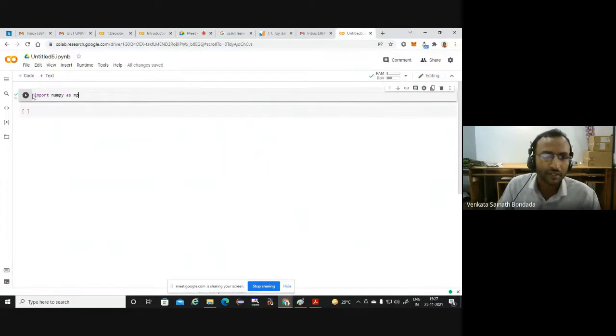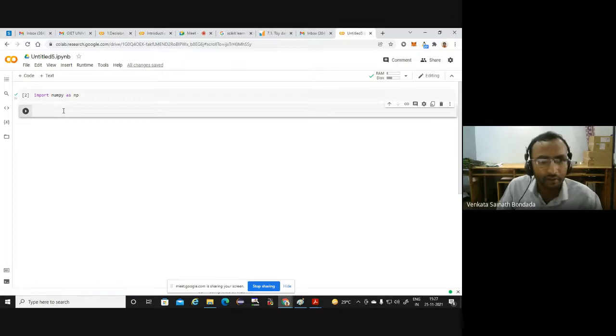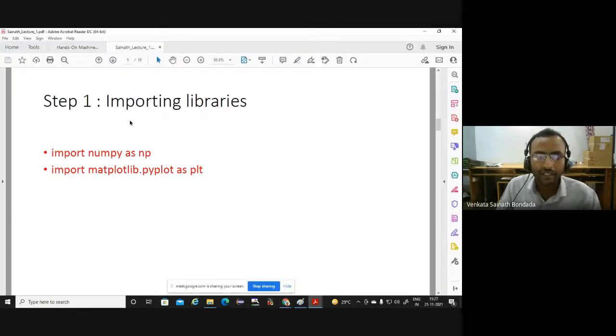Okay. So import numpy as np. After this we click, automatically another cell will come and we have to write further commands here. Let's have a look at the steps, the methodologies that we need to follow. Quickly in 2 to 3 minutes, I will roughly go through them. Again we'll come back and you are going to copy the commands, type them in Google Colab and run them.